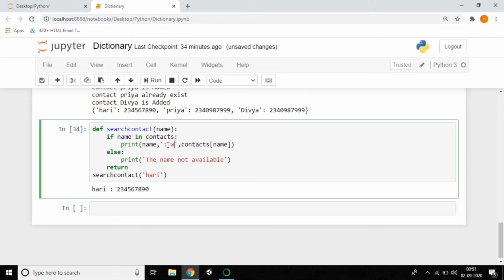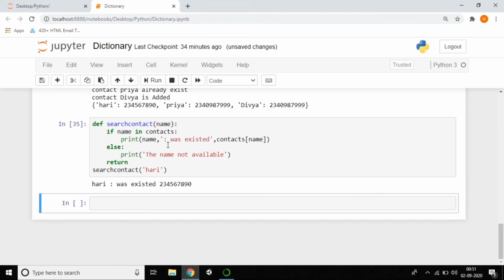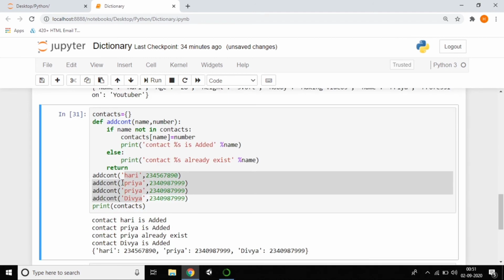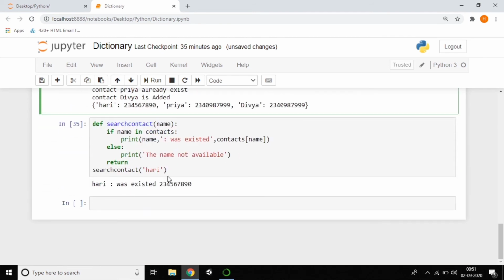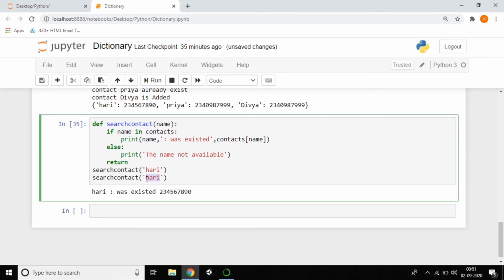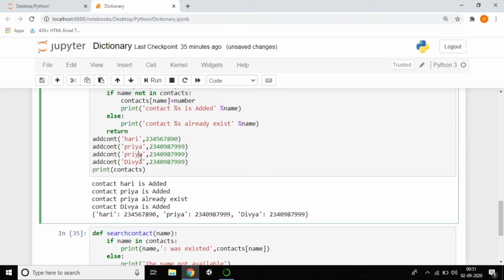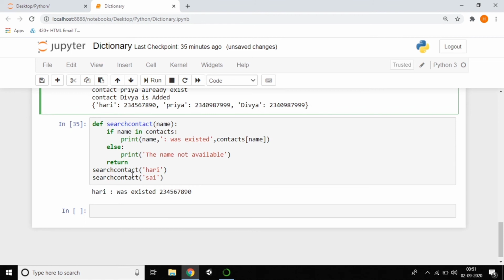Was Hari existed. So you can do that, because Hari was already there in that contacts, right? So that's why it existed. So if I make another contact which is not there, which is called Sai. Actually, Sai contact was not there here, right? So Sai contact was not there.